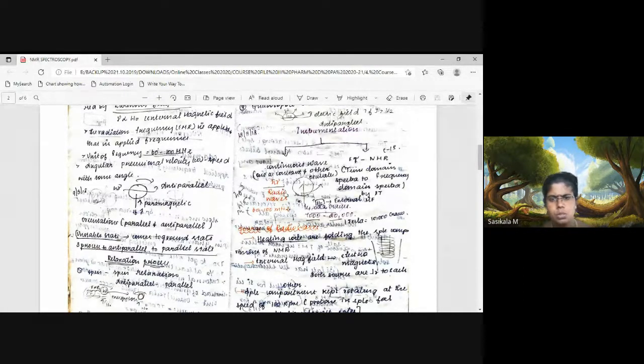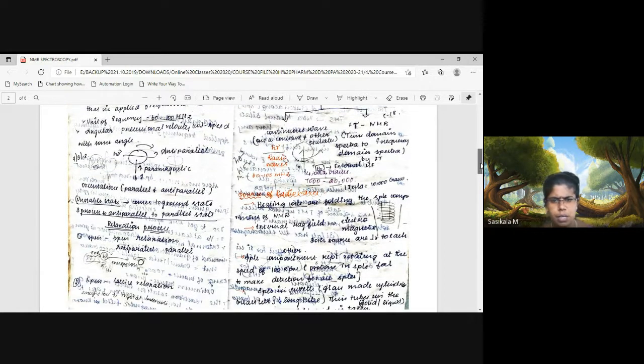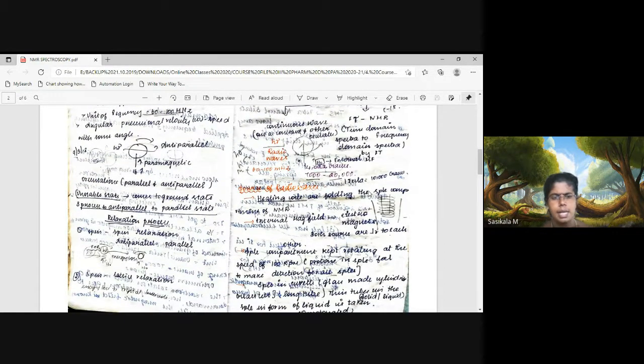Okay, so what are the parts we require? Sample cell, then a source for getting the applied frequency, then a magnet for giving the magnetic field, then the detector. The detector will be detecting the frequency given. These are the main parts, then recorded in order to get the electric signal